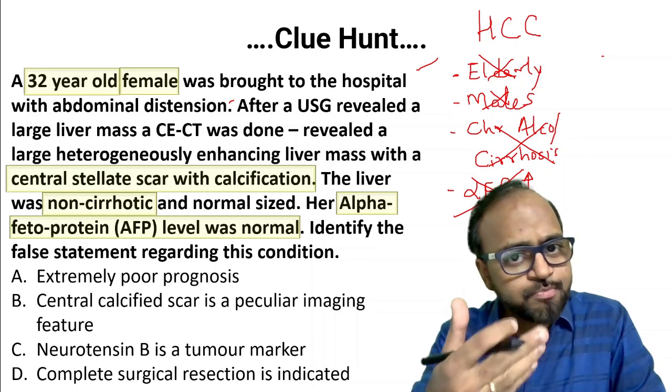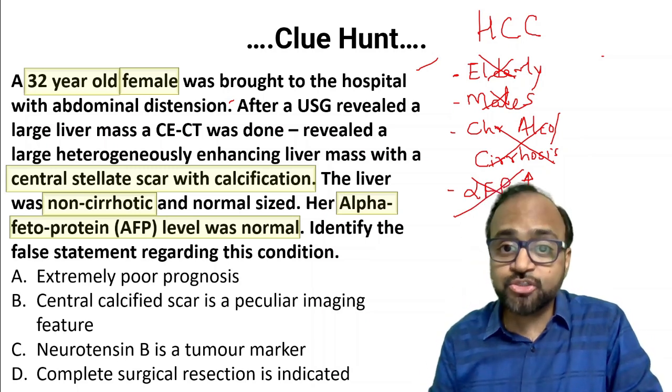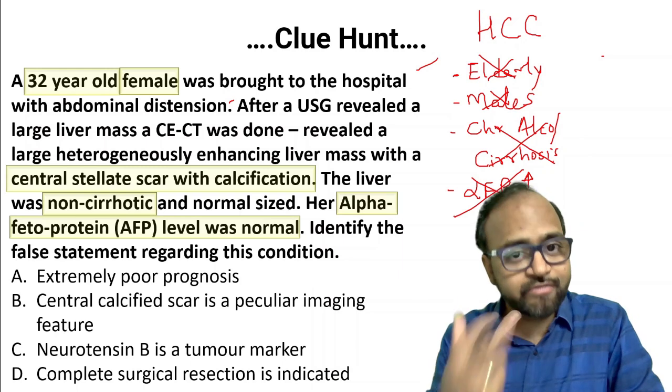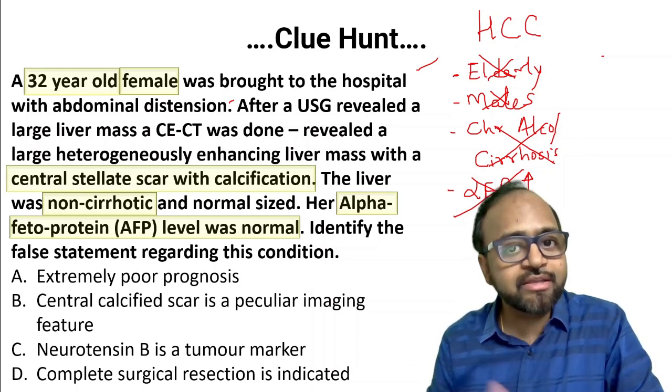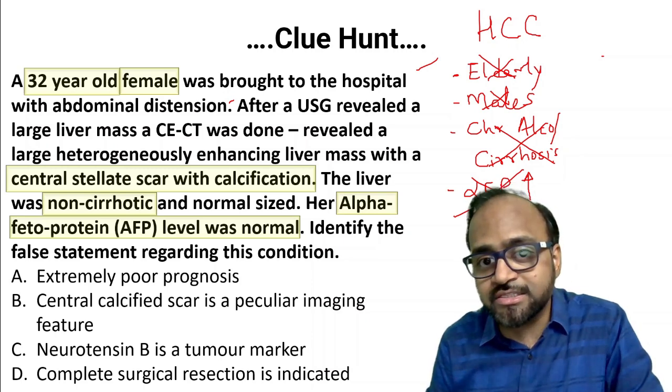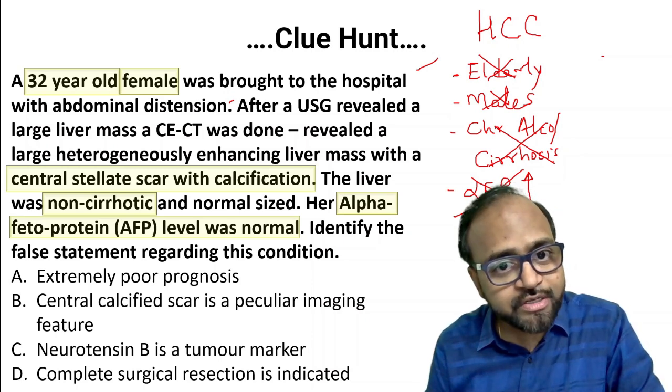Believe me, each of these points that we have highlighted is actually a clue that the examiner is giving you, and therefore this clue hunt is important. By looking at this and at the clinical details associated with an HCC, we have ruled out the possibility of an HCC.